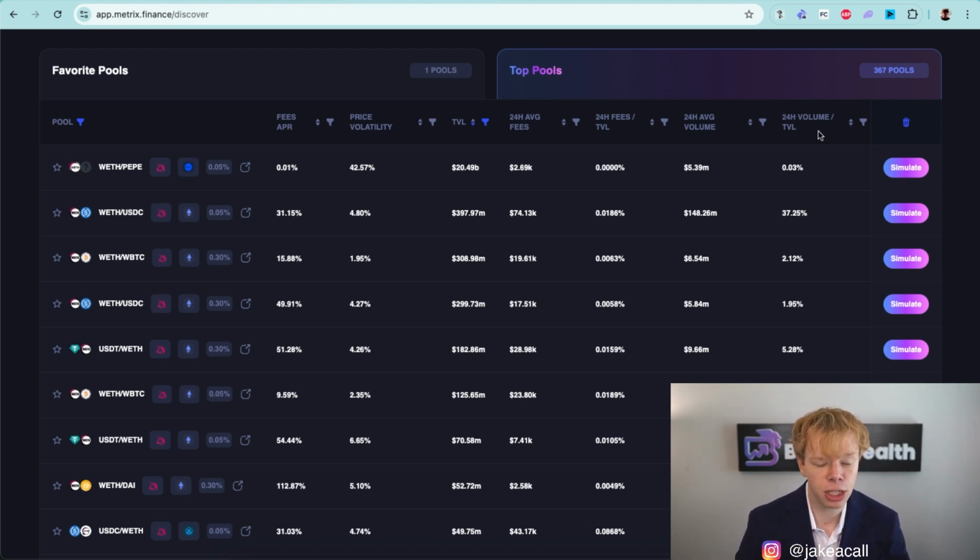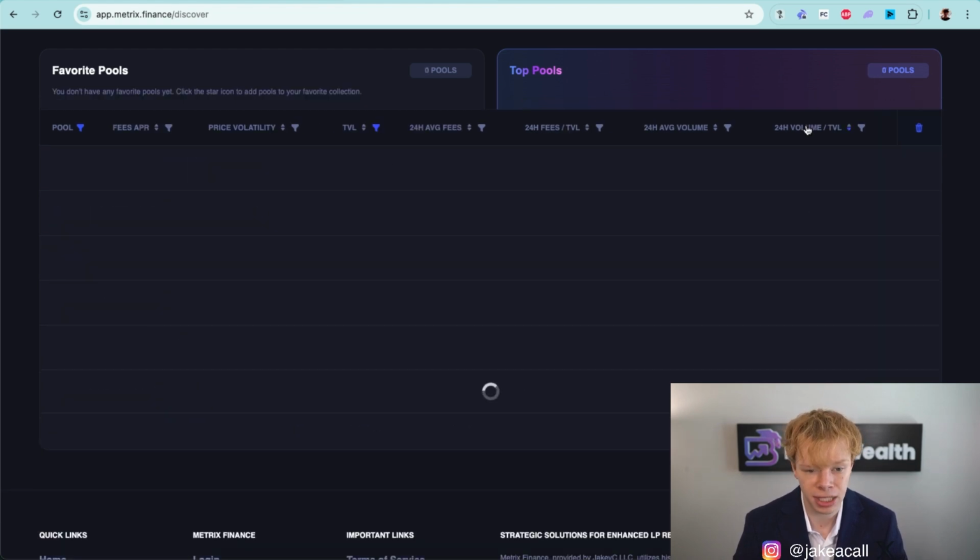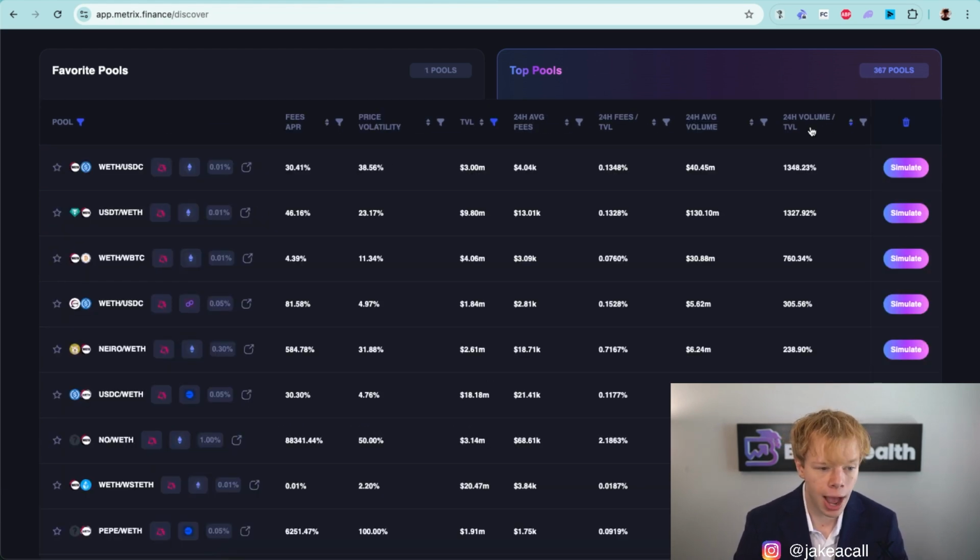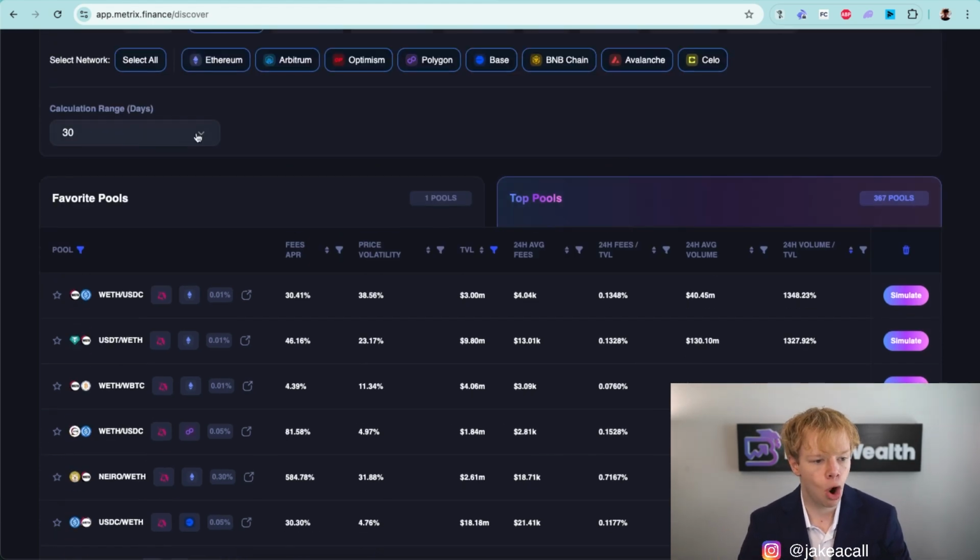The next thing that I'm going to do is take a look over this volume to TVL column, and I'm going to sort by the highest volume to TVL. So this is essentially judging our average daily volume over the past 30 days against the overall TVL. So there's $40 million in volume right here on a daily basis on average, yet there's $3 million in TVL. So it's essentially expressing that as a percentage.